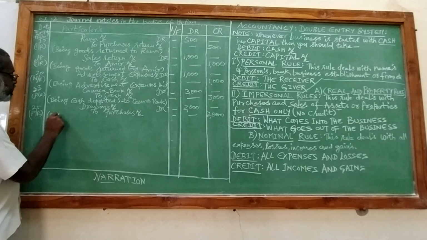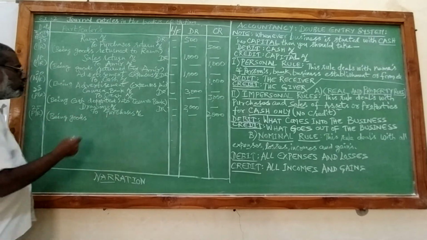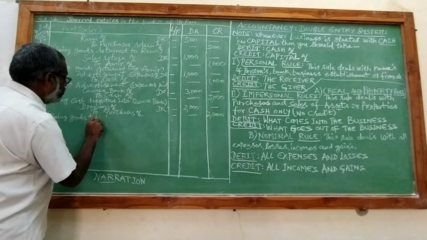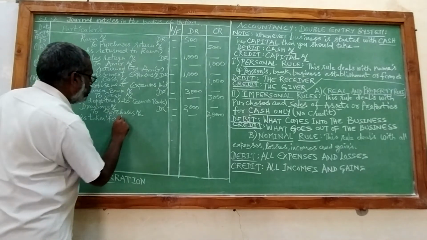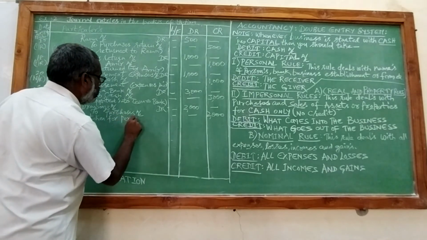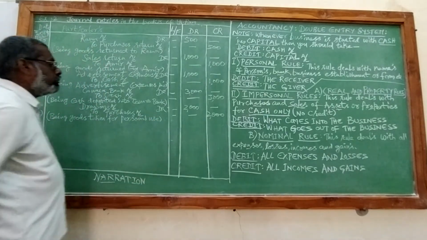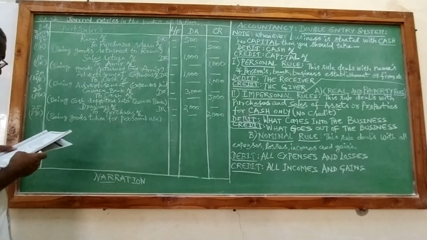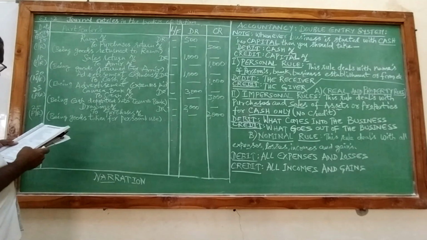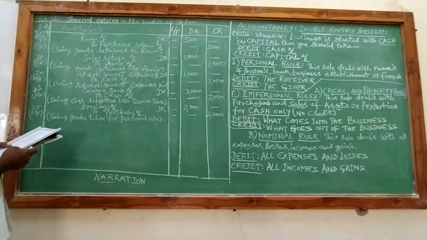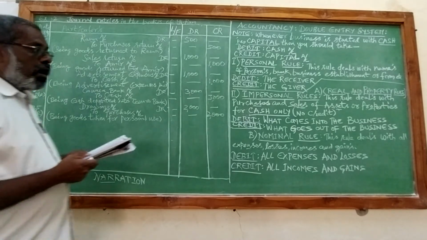The narration for this is being goods taken for personal use. And next one is March 25th you have completed. March 27th, cash paid to Ramesh 3,900 and a discount received 100.